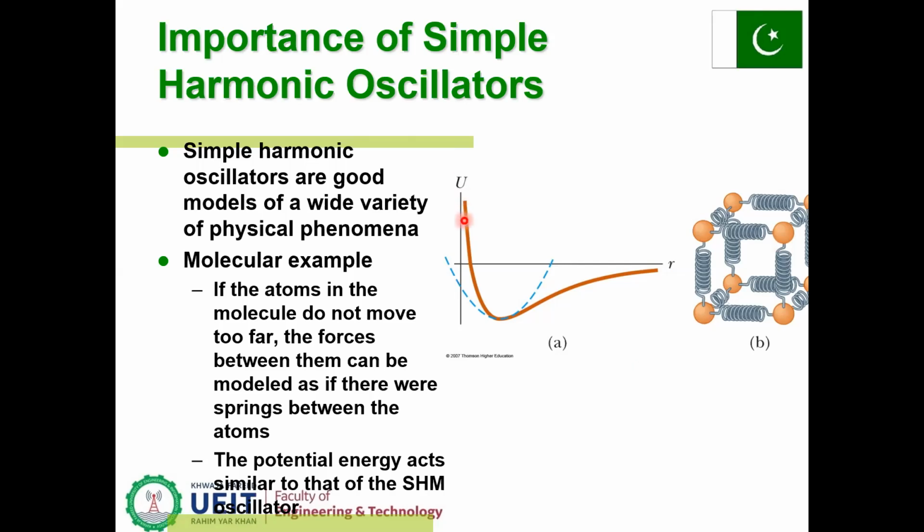So the potential energy is decreasing, and then as the R increases, the potential energy also increases in this way. So as the atoms come close to each other, the potential energy goes high. But as they move away from one another, the potential energy will decrease. So this is the representation of the molecular model system.